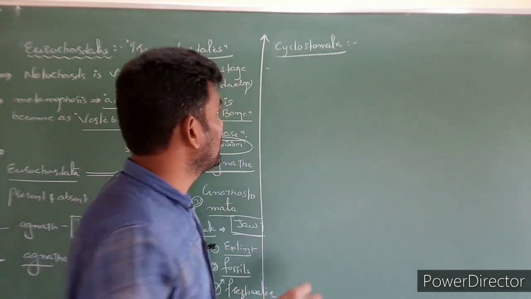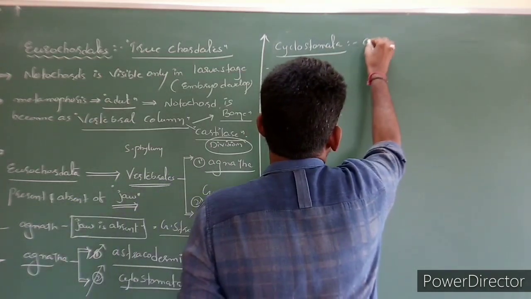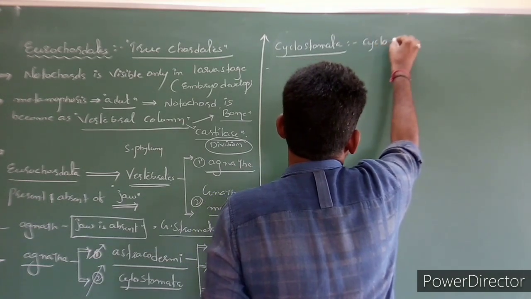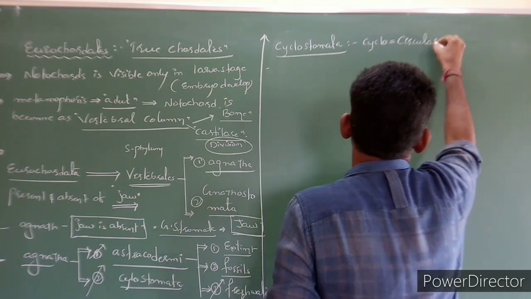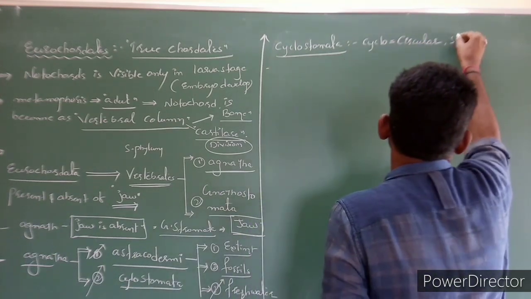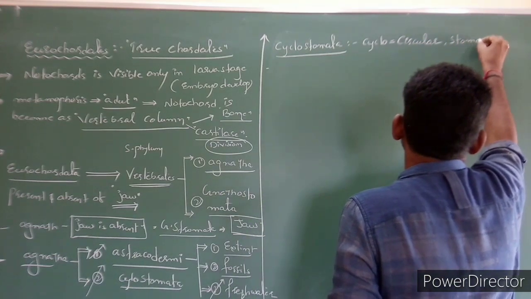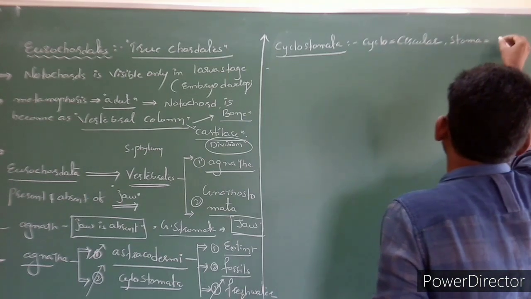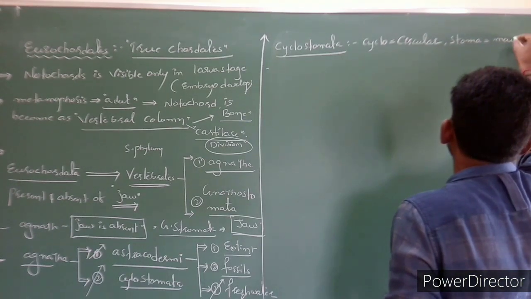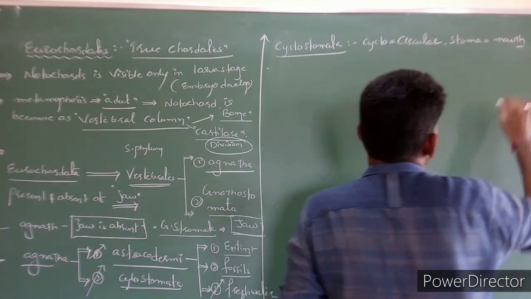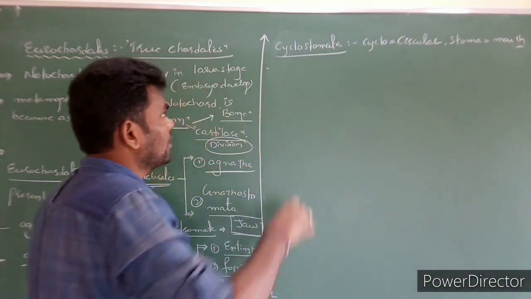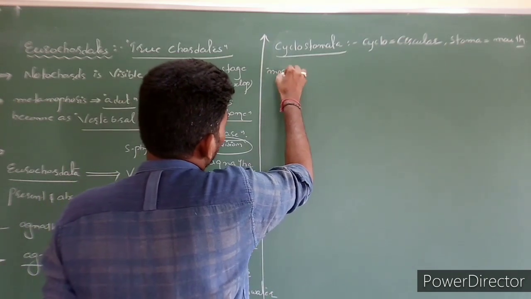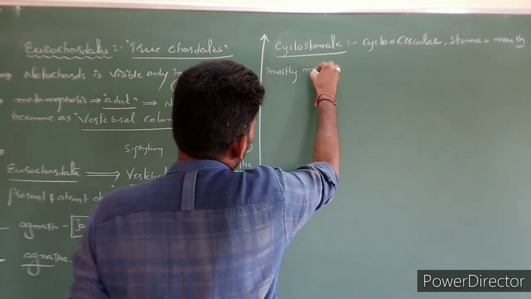Got the point? Write it. Cyclo means what? Circular. Stoma means what? Mouth. Circular mouth containing animals. These are mostly marine.